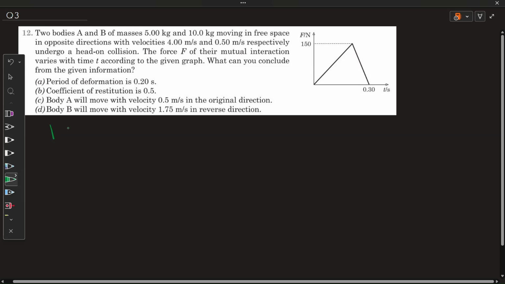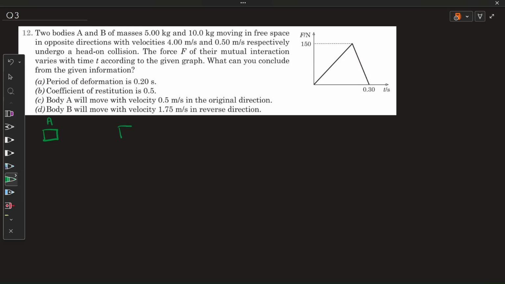If you see, I have a body A. Let's suppose this is body A and this is body B. Now body A of mass 5 and body B of mass 10. Now this is moving with a velocity 4 and this is moving with a velocity of half meter per second. Now these two are colliding, and during the time of collision, there will be a mutual interactive force. So we are plotting the force with respect to time, and after 0.30, these two bodies get separated, so there is no interactive force.